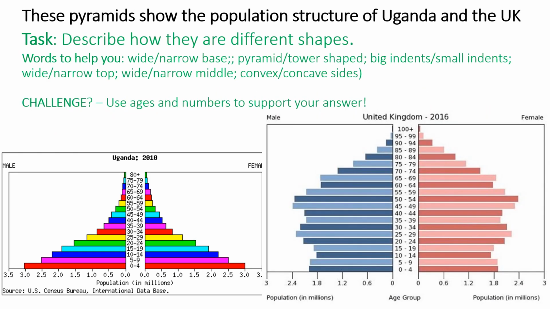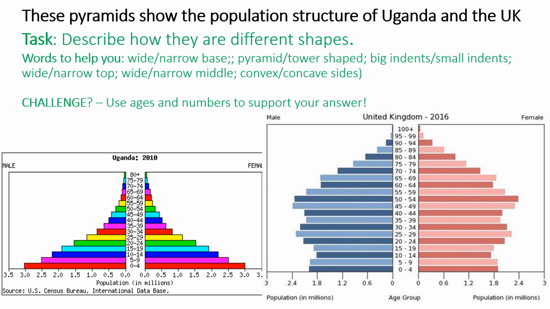Okay, we're going to have a look at something called population pyramids. These two diagrams show you the structure of the population in Uganda, which is the one on the left, and the UK, the one on the right. A population pyramid has ages going up the middle.